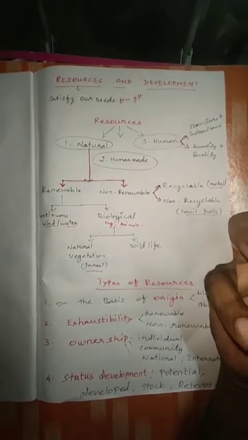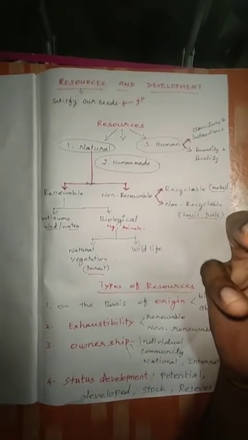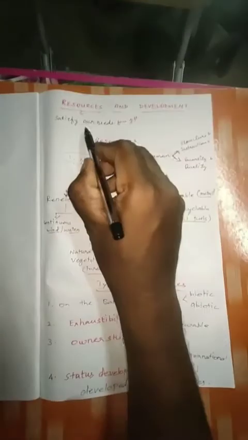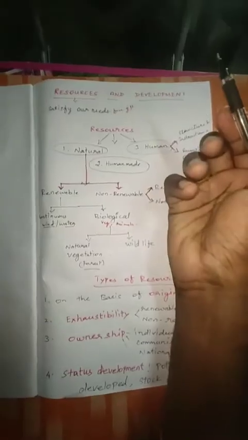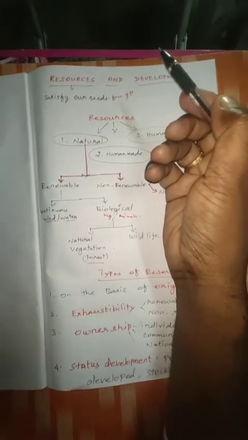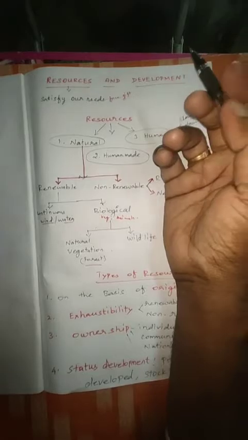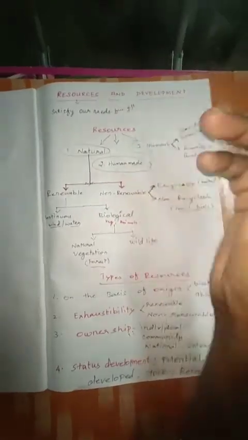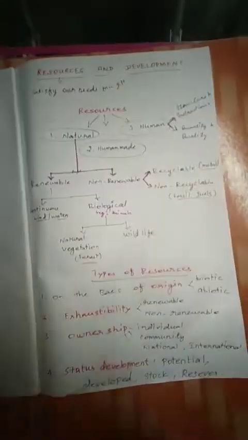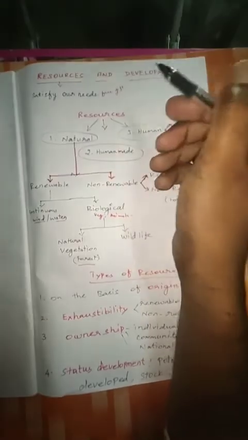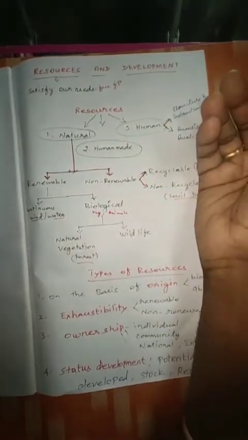made for the development of humans, or that satisfy our needs? Resources are a free gift. It is given by nature. The things that satisfy our needs are called resources. So this lesson is resources and development, how we are developing ourselves with the help of resources.